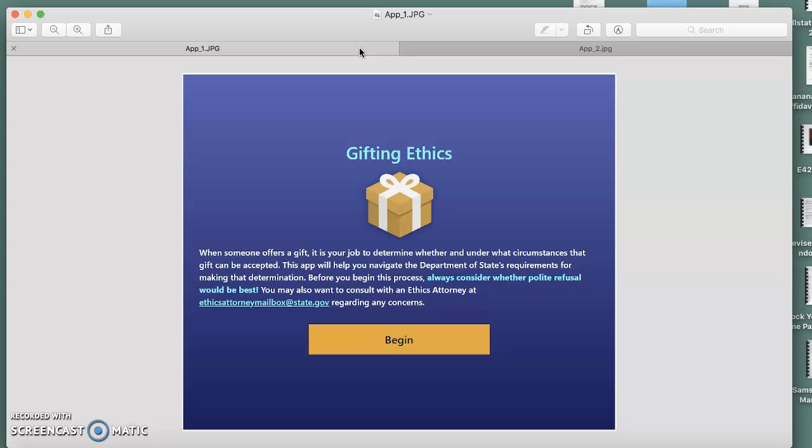Enter the Gift Acceptance Guide, a mobile app for navigating the decision-making process for accepting a gift. The app enables us to navigate a series of prompts and reach a decision whether to accept a gift or decline it. We will walk you through how to find the app and use it.